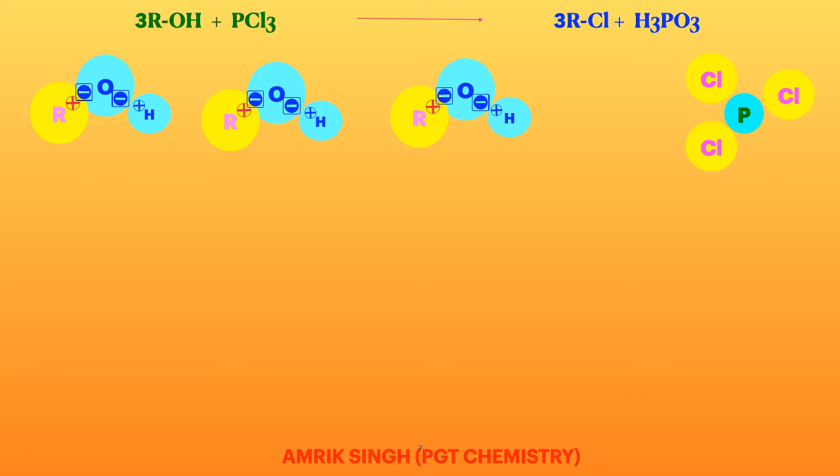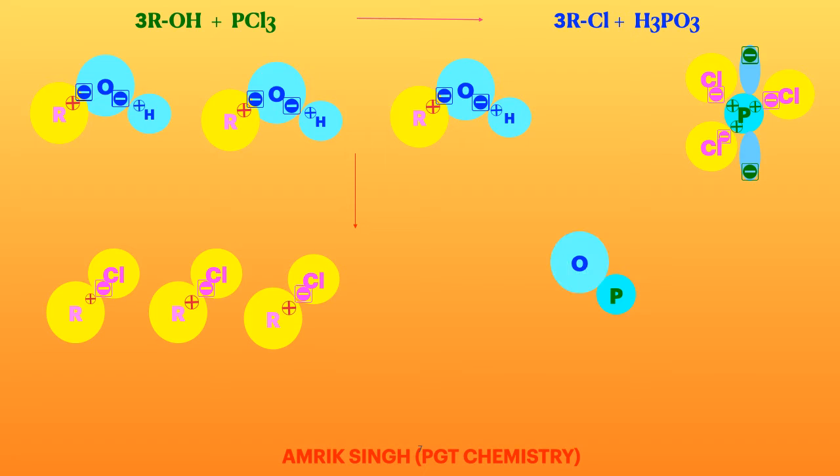We know the structure of PCl3 by the knowledge of valency, and first of all 3R and 3Cl will form RCl, 3 moles of RCl, and these blue circles will come together and form P(OH)3.